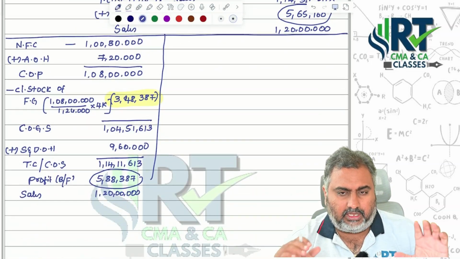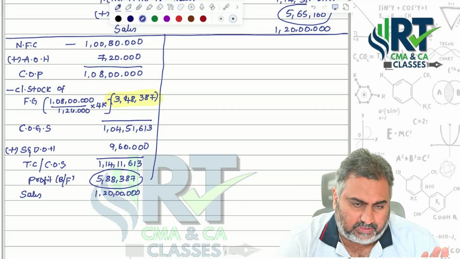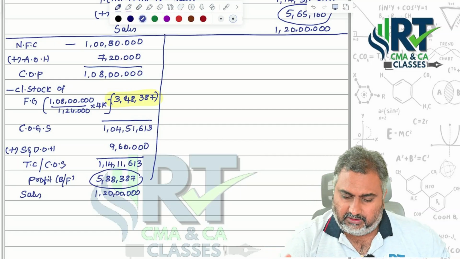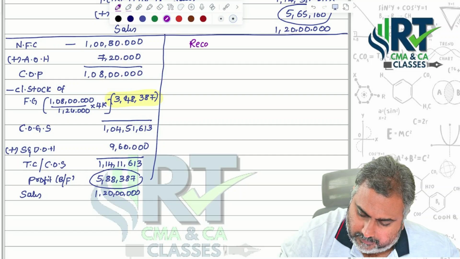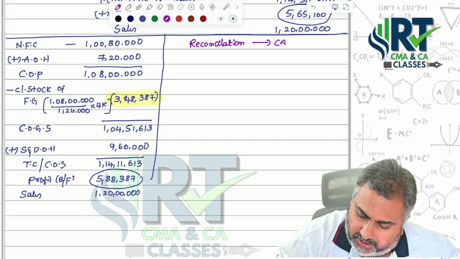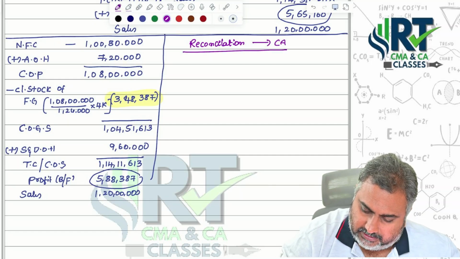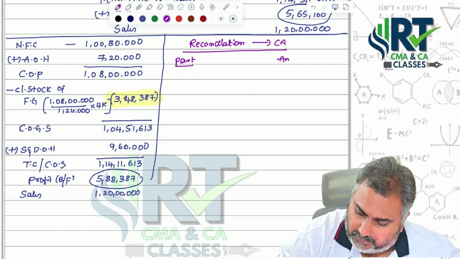Don't worry, I will prepare the reconciliation statement both for the CA point of view as well as the CMA point of view. First we'll do reconciliation for the CA point of view. Particulars, amount.